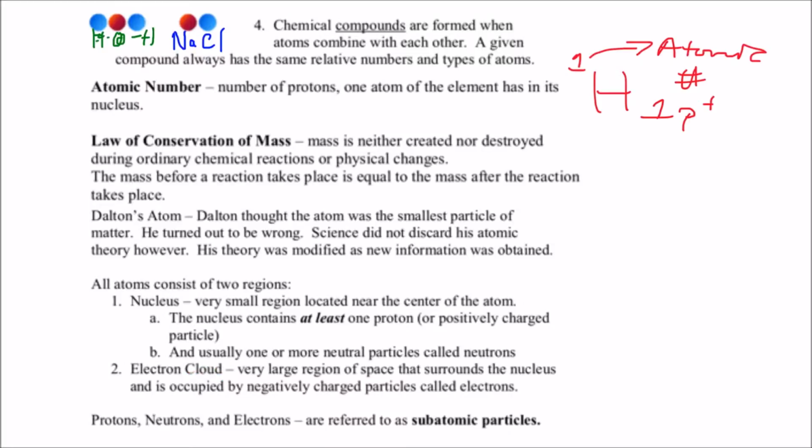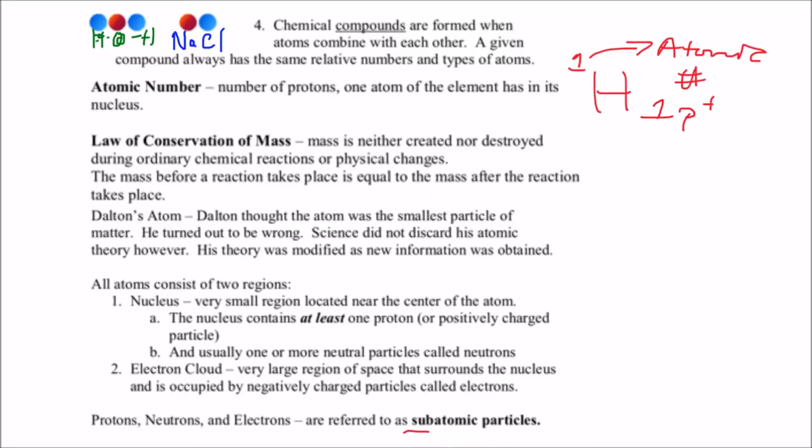Okay, the second part of the atom is the electron cloud, which is just a large area around the nucleus where electrons are free to zip around back and forth. Okay, so we call those three particles that I've mentioned so far subatomic particles.